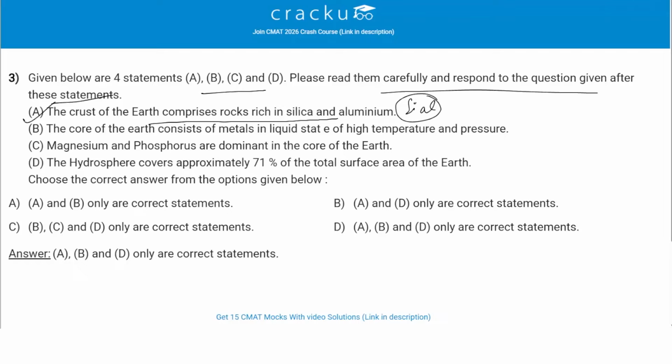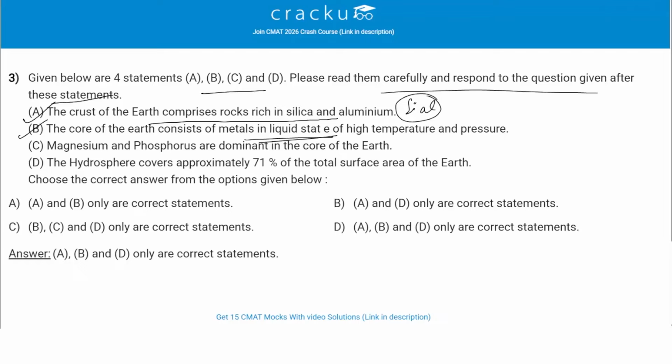Then statement B is saying the core of the earth consists of metals in liquid state at high temperature and pressure. So again this is also correct. The outer core is liquid, mainly composed of iron and nickel, while the inner core is basically solid despite the high temperature; even with immense pressure, it remains solid. So the core of the earth consists of metal in liquid state at high temperature and pressure. So this is also correct.